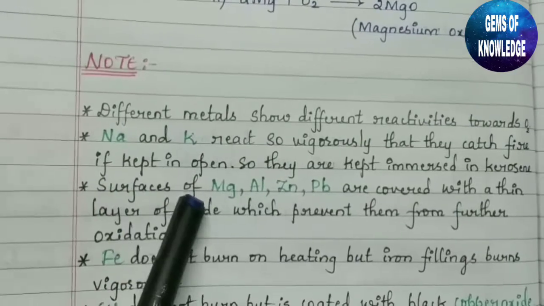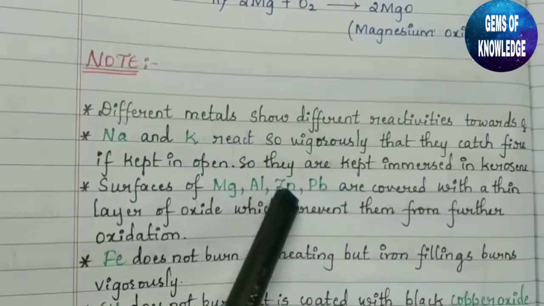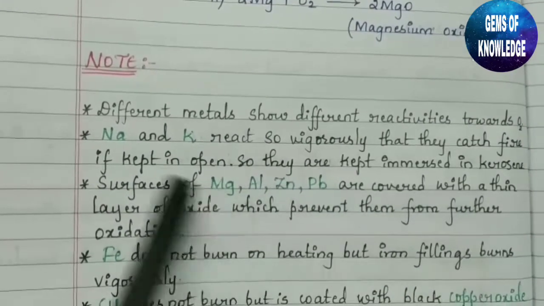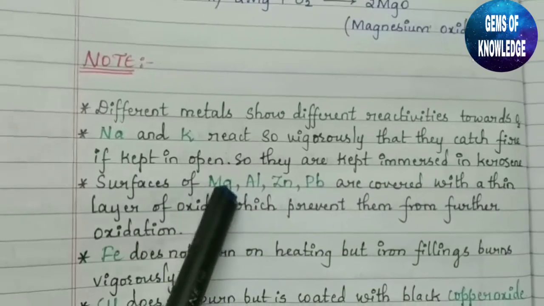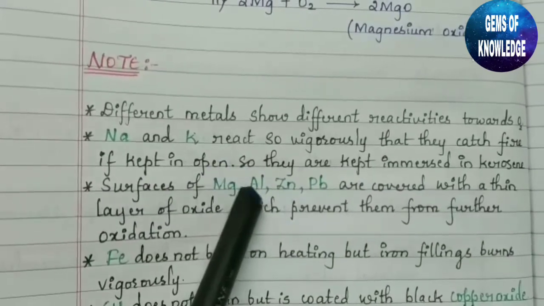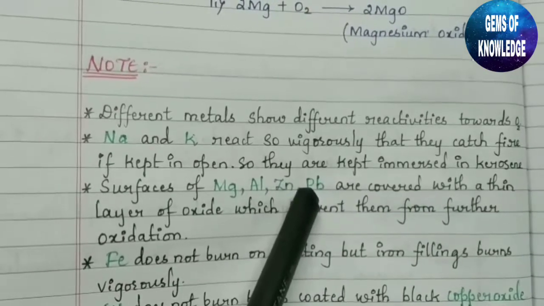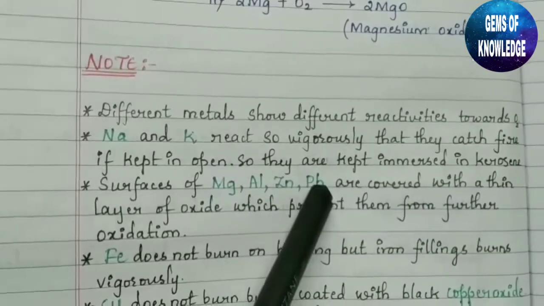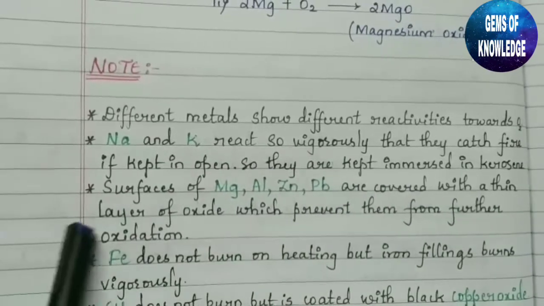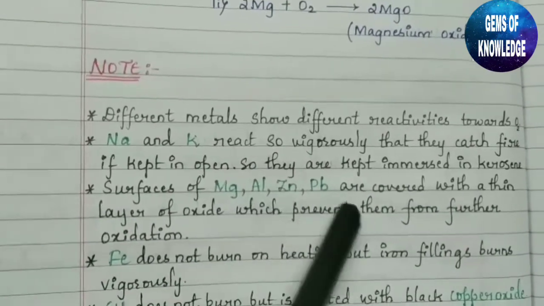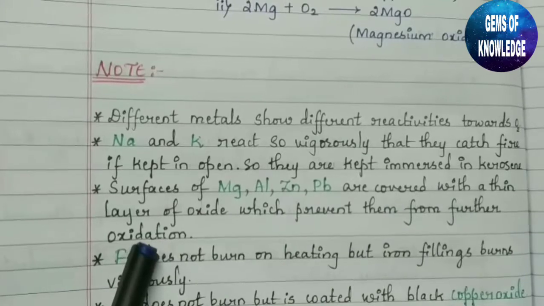Then the surfaces of Mg, Al, Zn and Pb are covered with a thin layer of oxide. Mg is nothing but magnesium, Al is aluminium, Zn is zinc and Pb is lead. The surfaces of these metals are covered with a thin layer of oxide which prevents them from further oxidation.